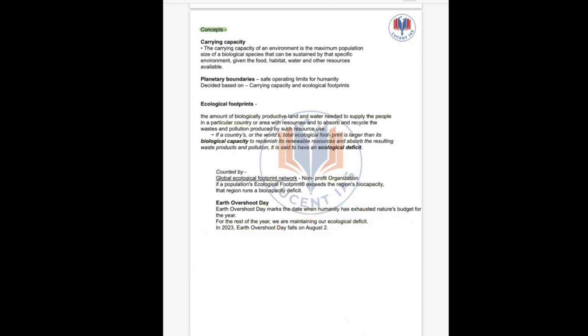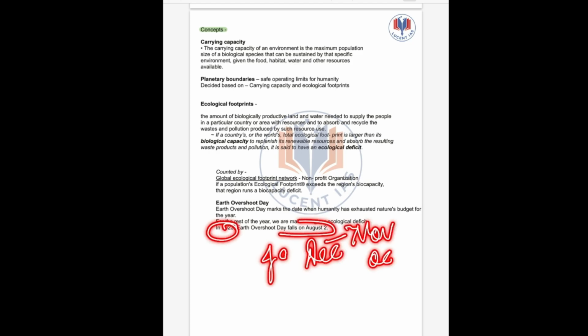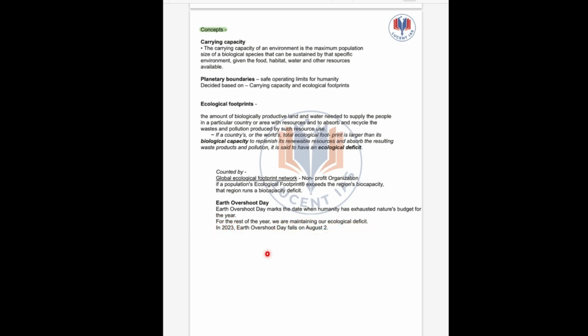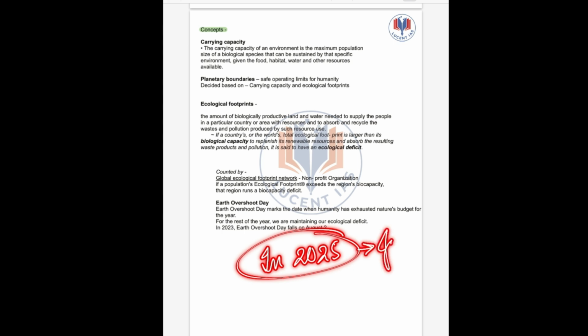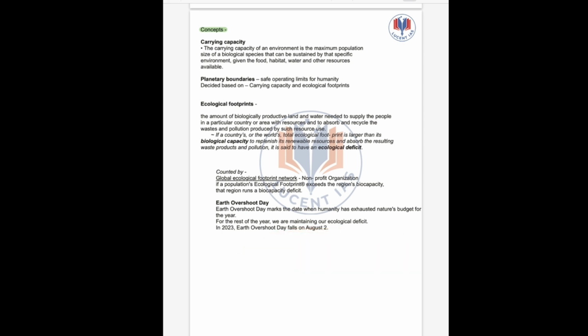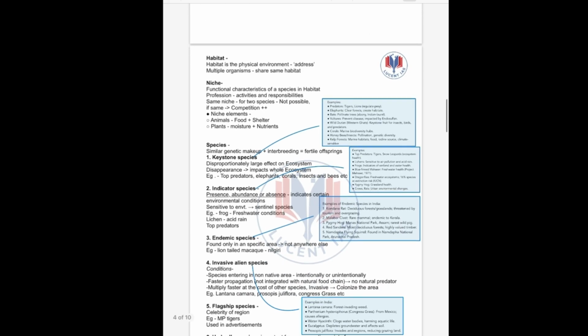So gradually, in the beginning we had an overshoot day in December. Now gradually it is decreasing to November, October. Now in 2023, Earth Overshoot Day falls on August 2. In 2025, it is most probably in June or July. So when Earth Overshoot Day will fall on January 1, then the day will mark the destruction of the earth. It means the earth has exhausted every natural budget for the year. Clear? Next up, we have